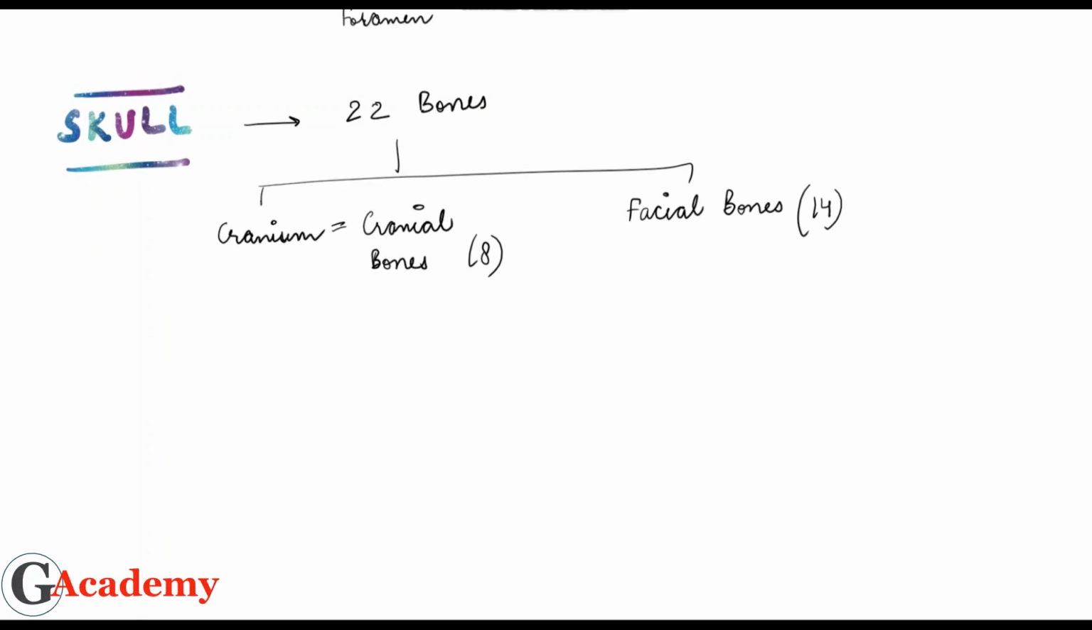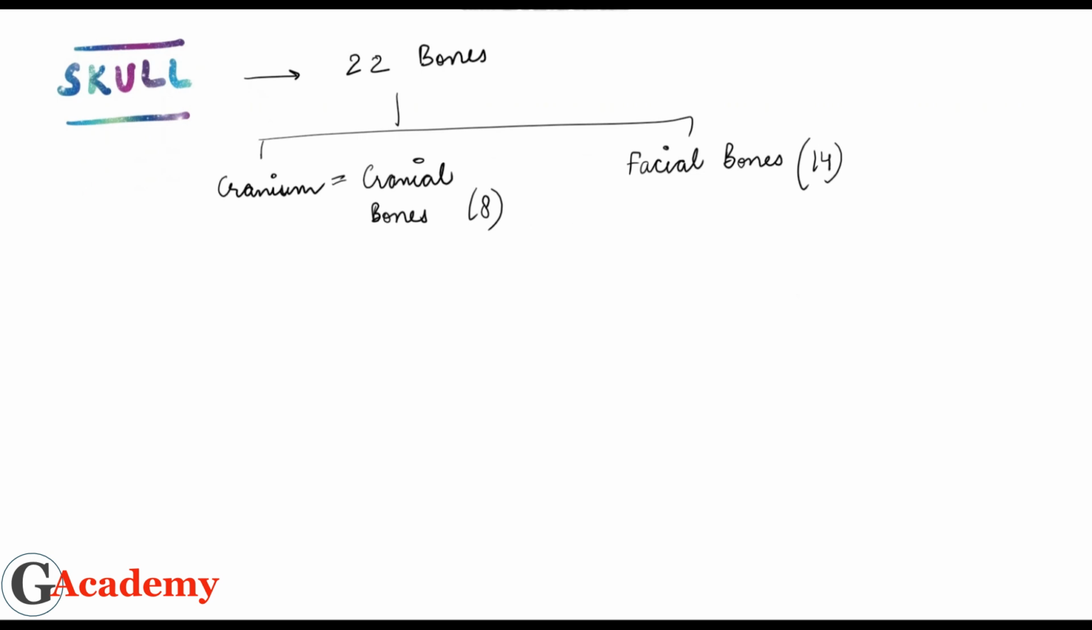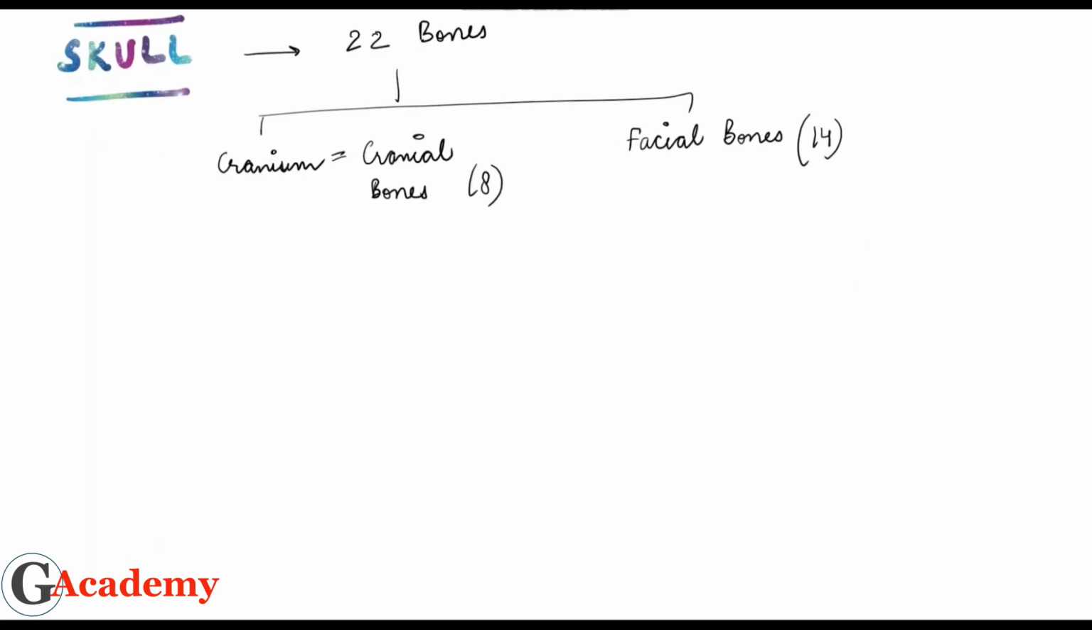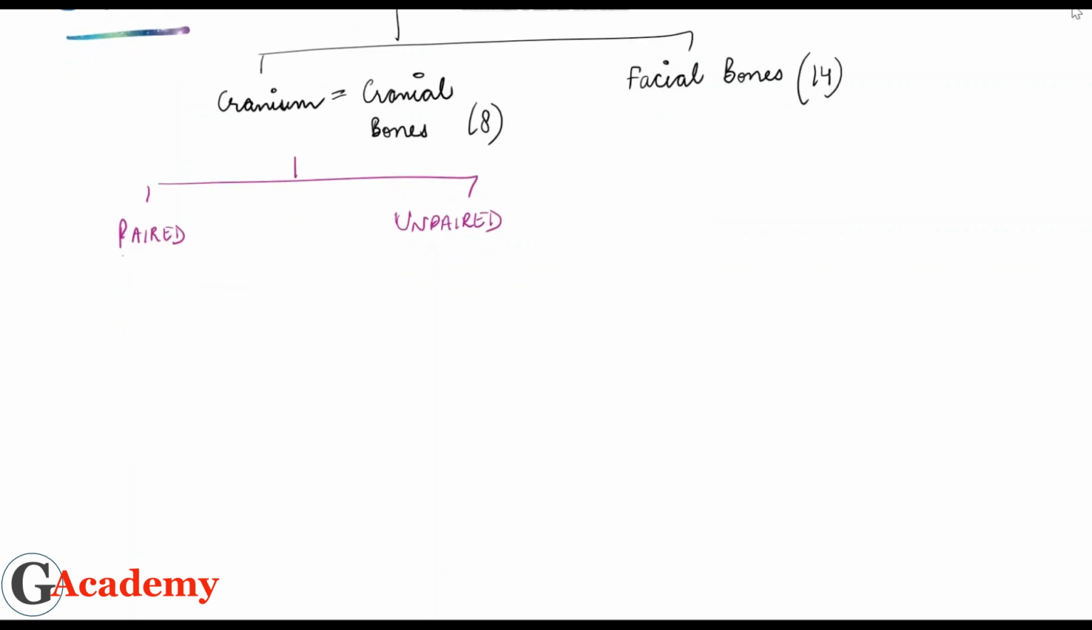Let's discuss these cranial bones in detail. Out of these 8 cranial bones, some are paired and some are unpaired. Now which are paired and which are unpaired? Let's see. There are 4 paired bones and the rest 4 are unpaired. How many paired bones? 4. What are those? 4 means 2 pairs of cranial bones are there. What are those 2 pairs?